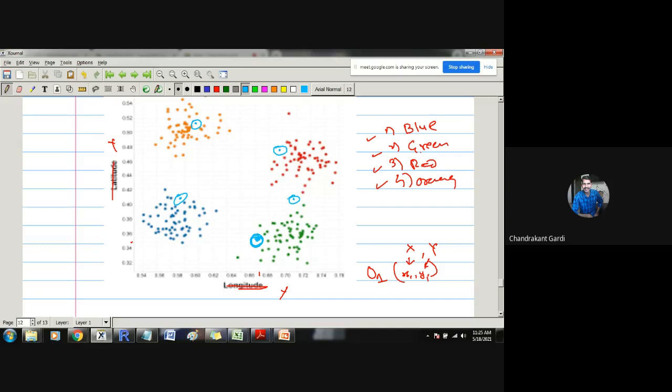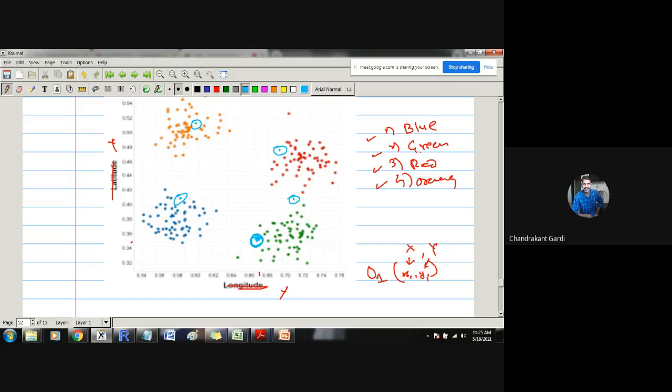Now, this is not clearly in the red cluster, not clearly in the green cluster. So where does this observation need to be classified? If that observation is in the core part of some cluster, then there is no problem of classifying an observation. If someone is found in Mumbai, then he must be a citizen of India.